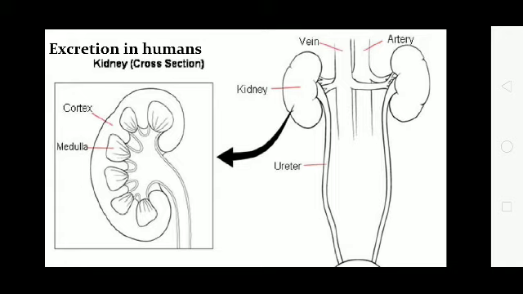Now the question arises, how do these kidneys filter the blood? Actually, these kidneys have special filtering units known as nephrons. In a single kidney, about 1,000,000 nephrons can be present, and each nephron is approximately 3 centimeters long. So we can say the nephron is the structural and functional unit of excretion.